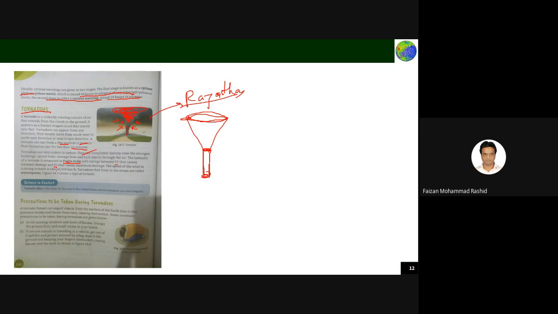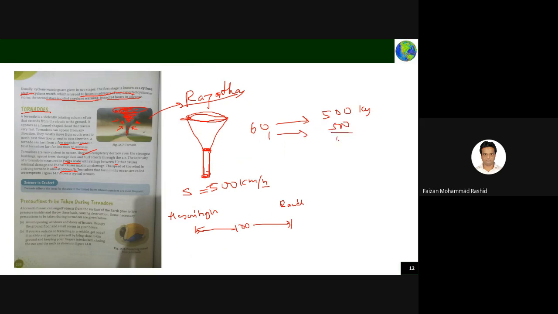The speed of the wind in a tornado is 500 kilometers per hour. The distance between Hazaribagh and Ranchi is 100 kilometers. So just assume that in 60 seconds it travels 500 kilometers. So in 1 second it will travel 500 by 60 kilometers.